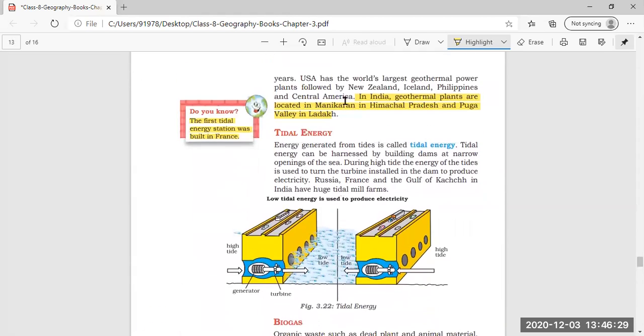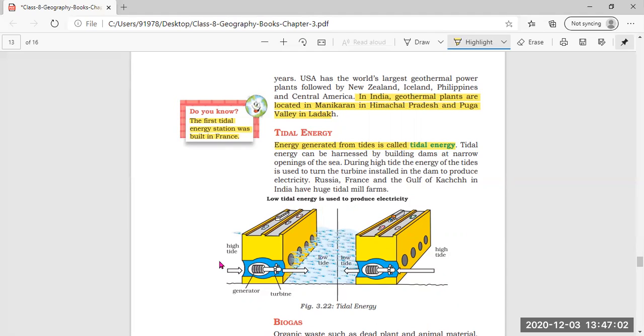Next, coming to tidal energy. Energy generated from the tides is called tidal energy. So, what do you mean by tidal energy? The tides are there in the sea, and those tides help in generating electricity. It is called tidal energy. Tidal energy can be harnessed by building dams at narrow openings of the sea. During high tide, the energy of the tides is used to turn the turbine installed in the dam to produce electricity. In this way, tidal energy is produced.